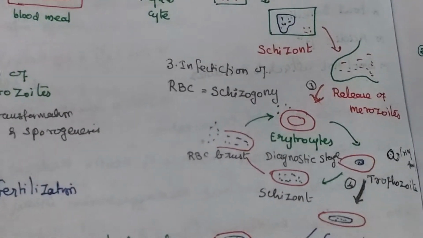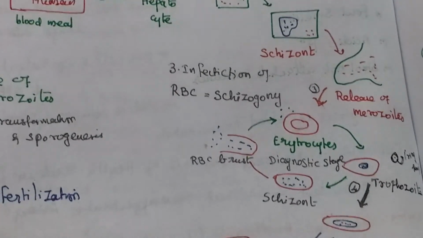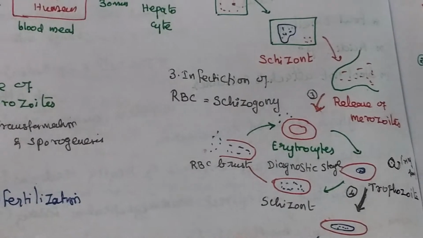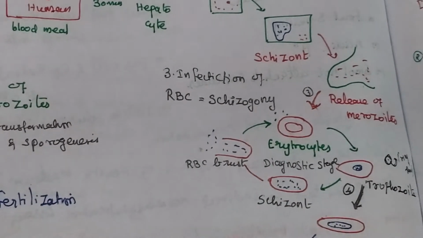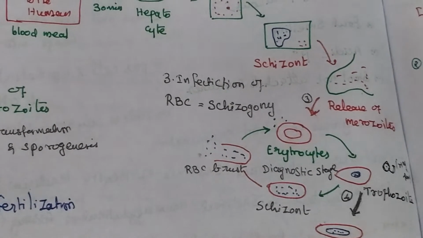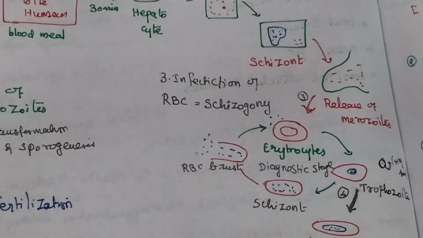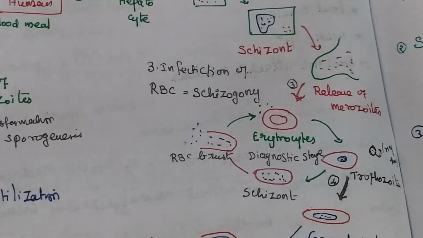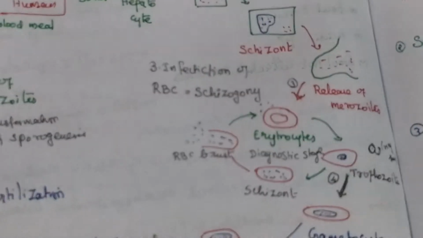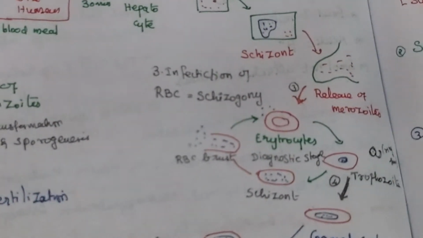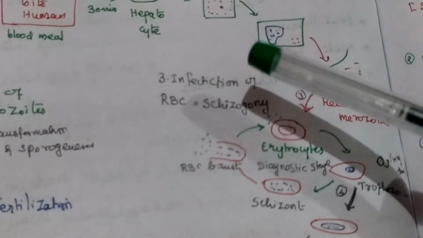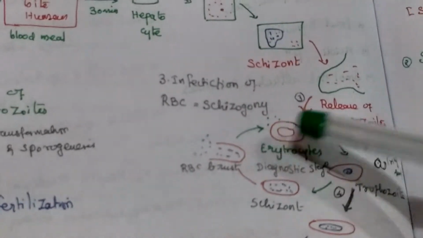In this stage, we take blood and do a peripheral blood smear. Observing under the microscope, we can examine the schizogony and trophozoite stages in the RBC. Symptoms such as chills, fever, cold, and sweating will occur in this stage. So it is the infective stage of schizogony.